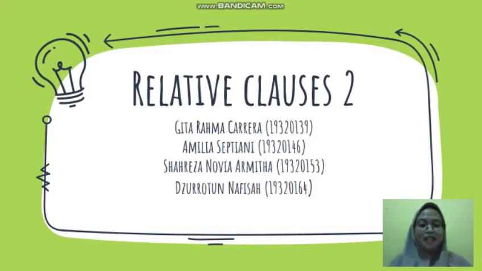My name is Rotun Nafisa. My ID number is 19320164. Here, I am with my three other friends. They are Gita Rahma Karera with ID number 19320139, and then Amelia Septiani with the ID number 19320146, and the last one Shahreza Novia Armita with the ID number 19320153. In this opportunity, we are going to give a presentation about relative clauses part 2.